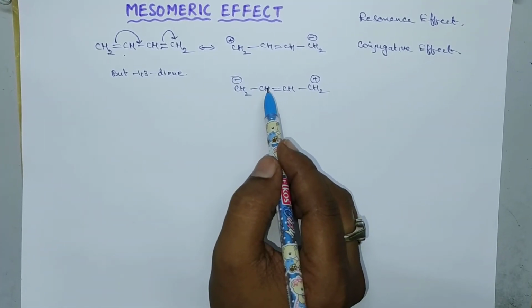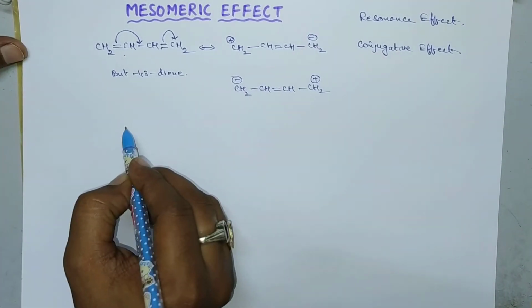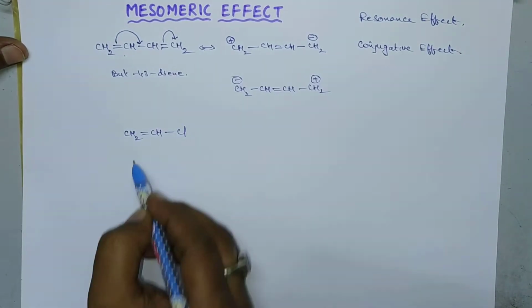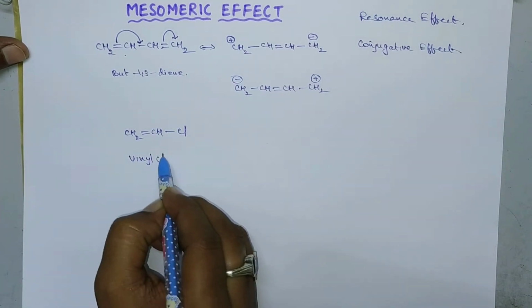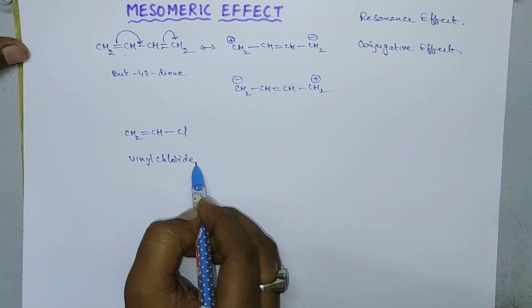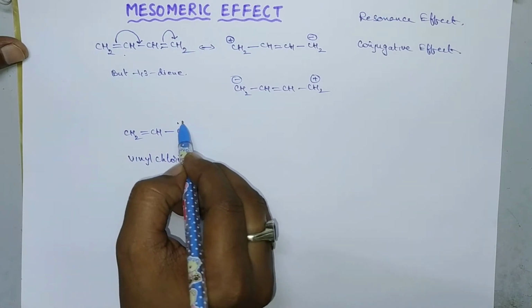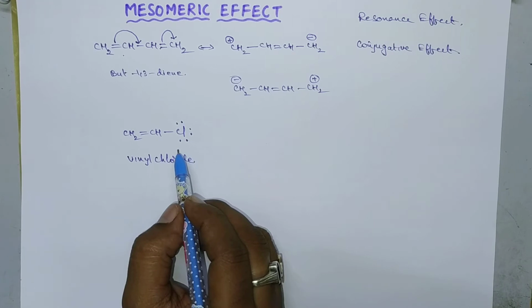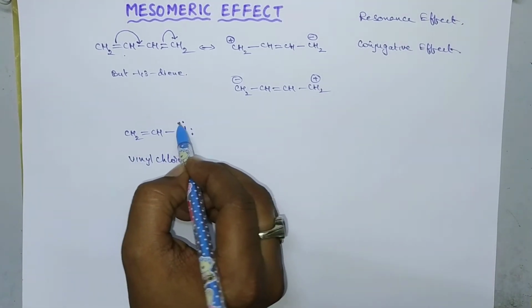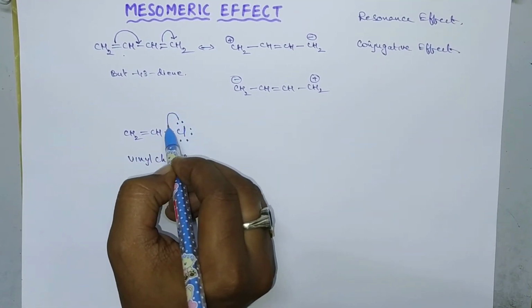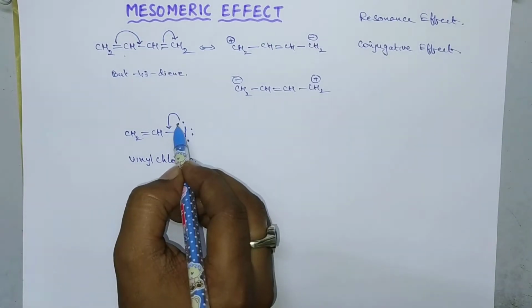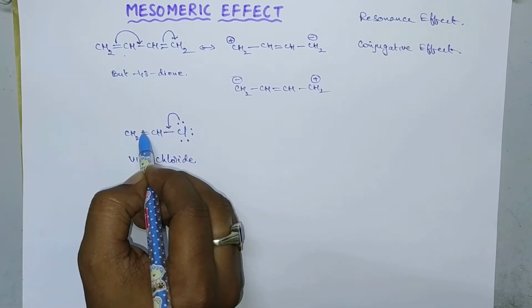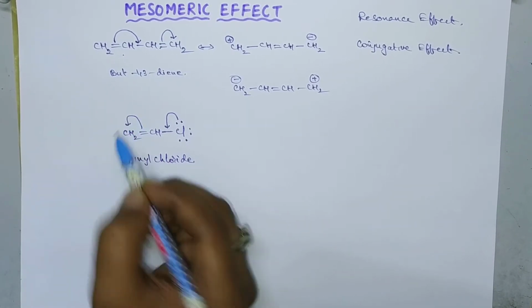Next goes to another example, that is CH2 double bond CH single bond Cl. This is vinyl chloride. In this vinyl chloride, this halogen carries 3 lone pairs of electrons. Here there may exist the displacement of these lone pair of electrons towards a single covalent bond. Whenever the displacement of these lone pair of electrons takes place towards a single covalent bond, this pi bonded electrons will migrate towards the carbon atom.